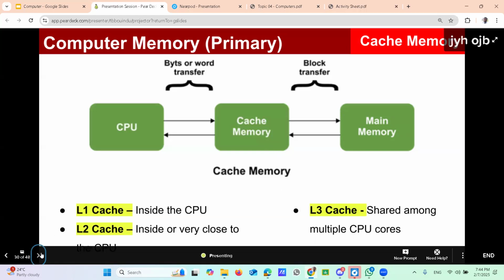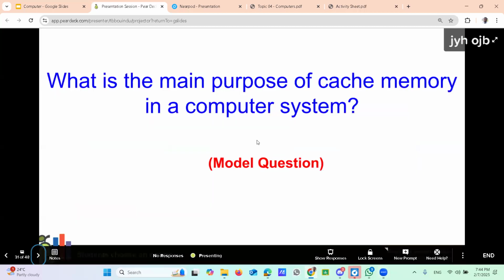Okay, then move to the next part. I think it is an activity. Yes. Try to answer this one.